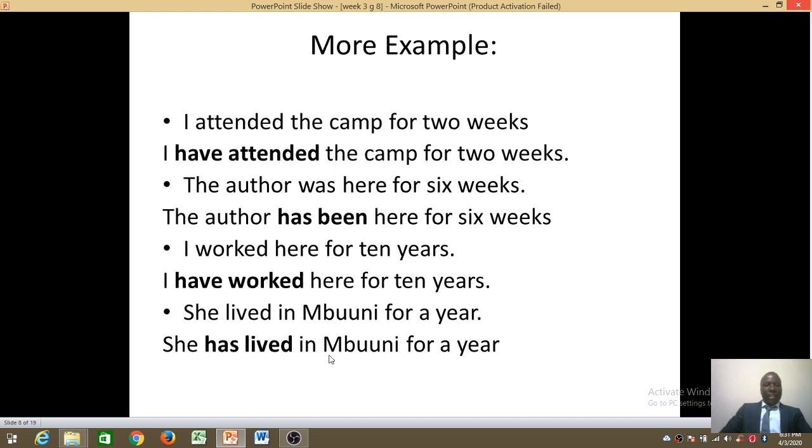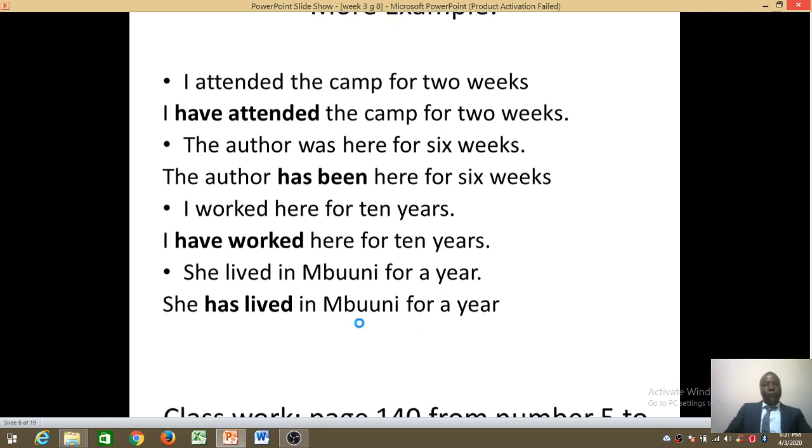So she has lived in Buni for a year. What this sentence means is that this person is still living in Buni. But look at this. She lived in Buni for a year. This person no longer lives in Buni.